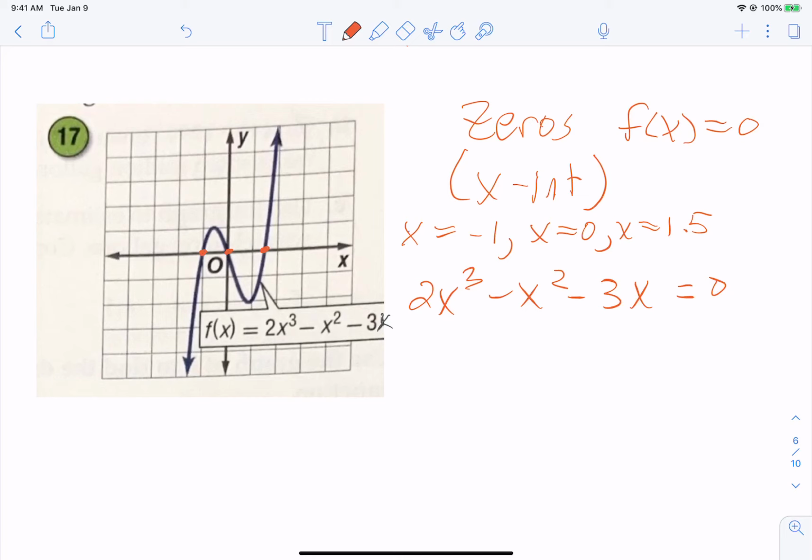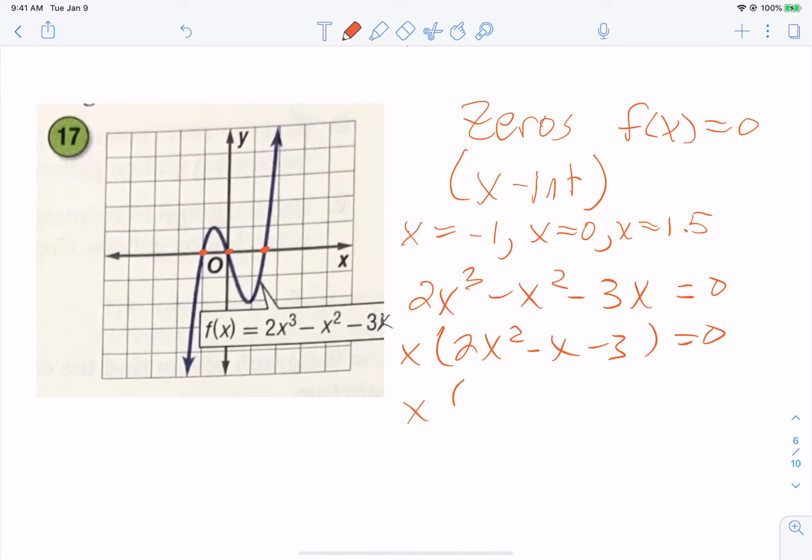So let me remind you how to factor. The first thing you want to look for, is there any greatest common factor? Can you guys tell me, is there anything that each one of these terms has in common? You got it. Exactly. So remember, you can factor out that x. Anytime they have a common factor, that's the easiest way to instantly simplify it to get you started. And so we get this. So all I have done is factored out, divided out an x.